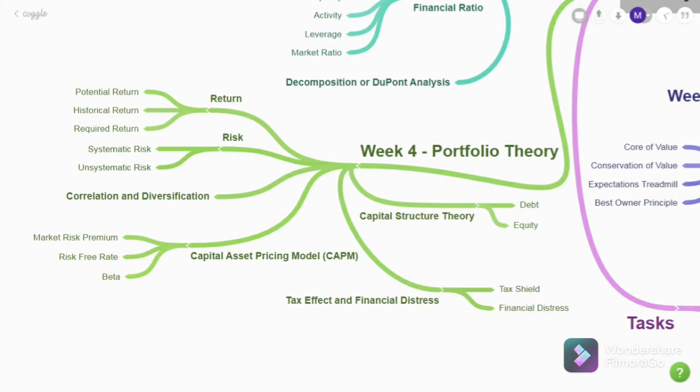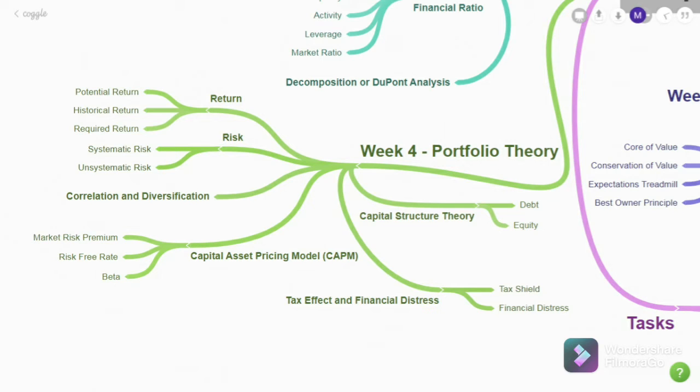Entering the week 4, portfolio theory. So we learned about return, the potential or the future return, historical or the past return, and required return. Next, we learned about risk, and in security there are two types of risk: the systematic and the unsystematic. The systematic risk is the risk that is inherently applied in the market. The unsystematic risk is the risk applied to a specific company or security.